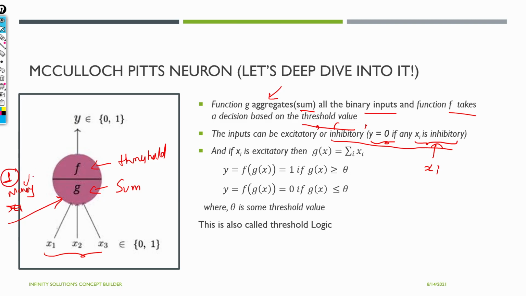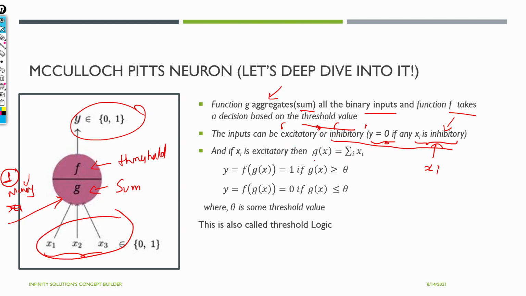Irrespective of anything else, if I don't have money, I can't go for a movie. So this is called an inhibitory input: it will not fire the neuron. That is, the neuron output will be 0 irrespective of any other inputs, and such inputs are called inhibitory inputs, and the rest of the inputs are called excitatory. These are just the new terms.